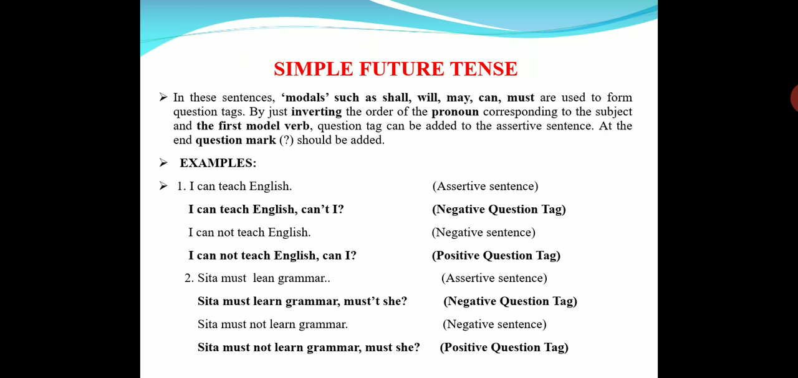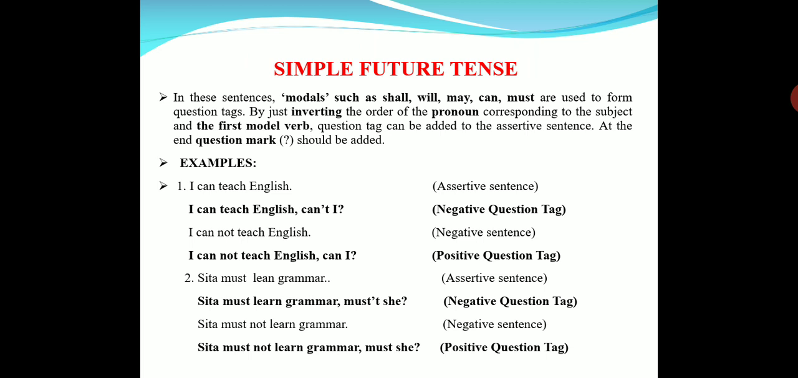I can teach English. Can't I? We can say can't I and also can't I. One is British pronunciation and the other is American, for everything. If the a sound is used, that is American pronunciation for all these modals, and the I sound is for British. Can't I? I cannot teach English. Can I?